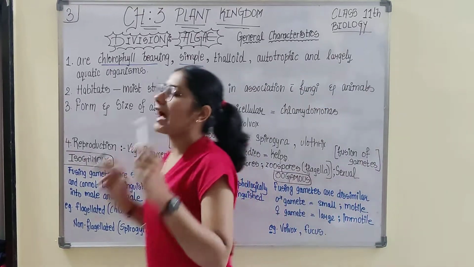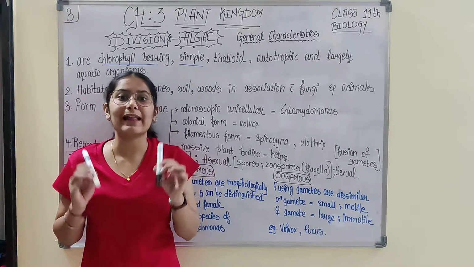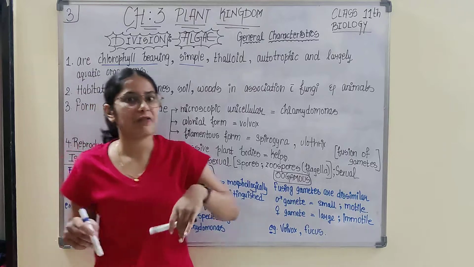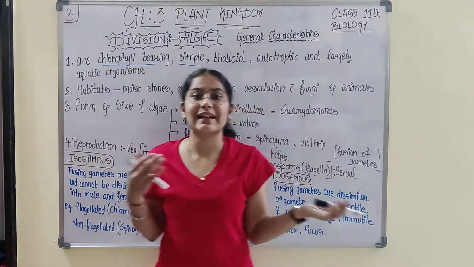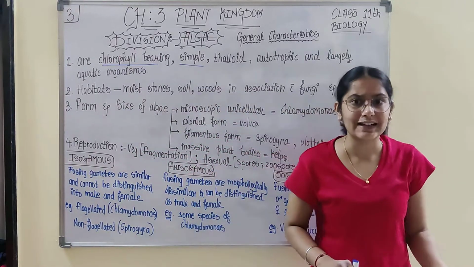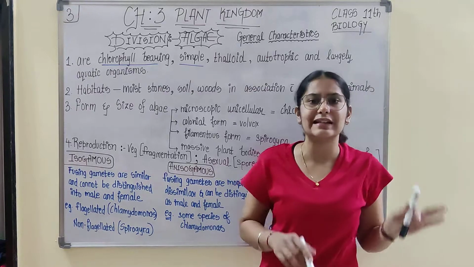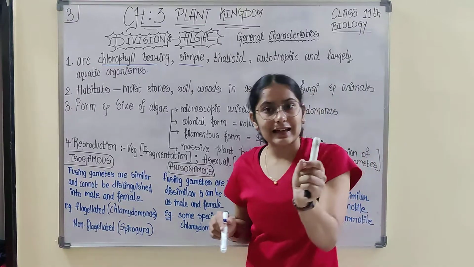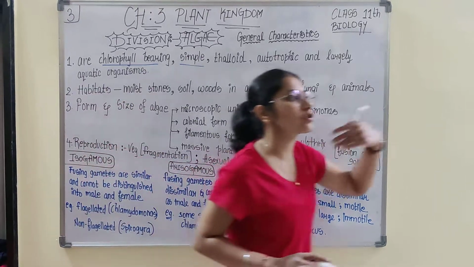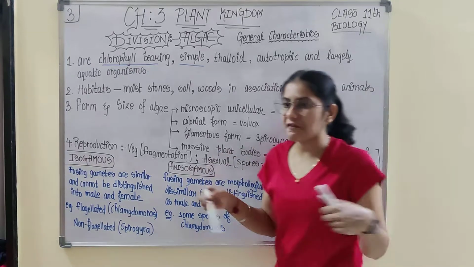Algae won't have an embryo stage, while bryophytes had. Algae won't have vascular tissue, bryophytes also not, but pteridophytes had, and after that gymnosperms and angiosperms also had vascular tissue. So algae was the most underdeveloped and angiosperms are the most well developed among the plants.